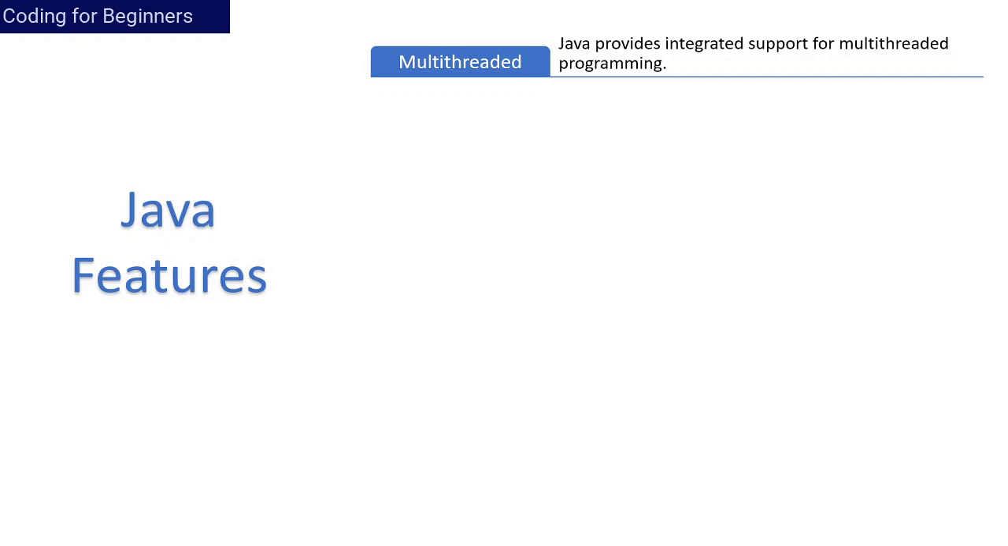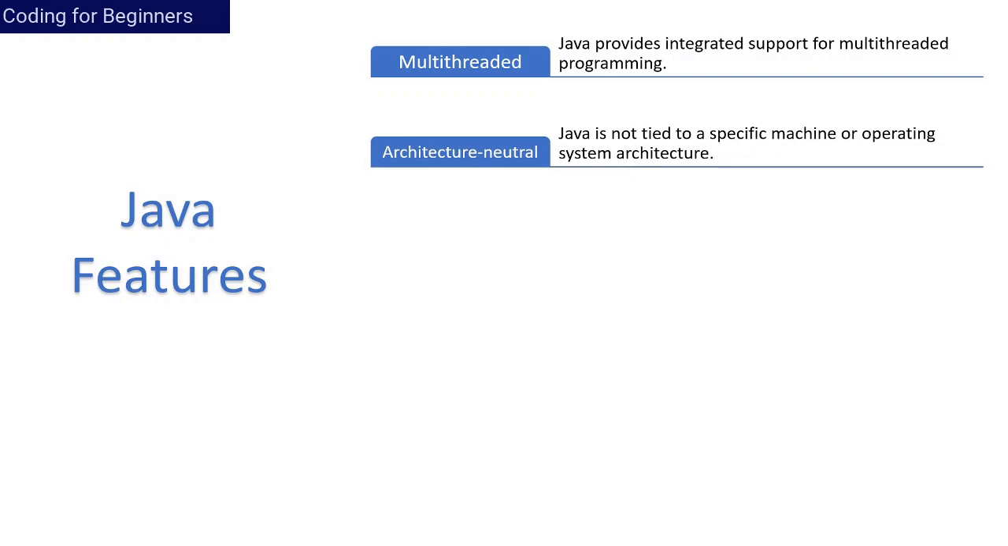Just take an example: while you are playing PUBG and chasing a player, another player is also coming towards you at the same time. So two tasks are being executed simultaneously. This is known as multi-threaded.